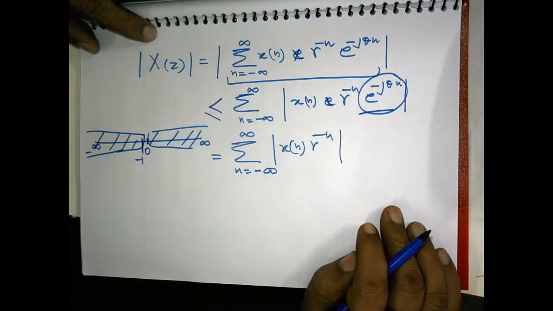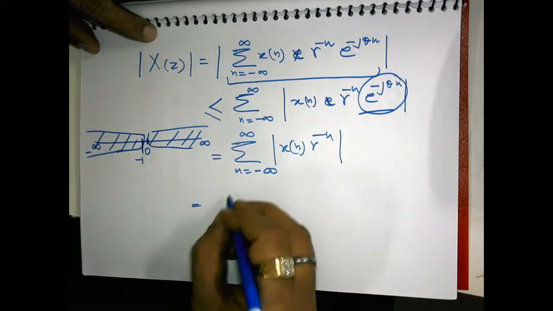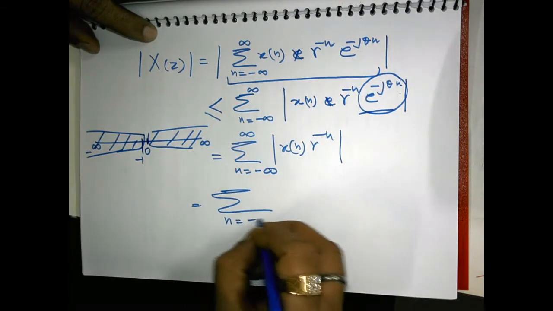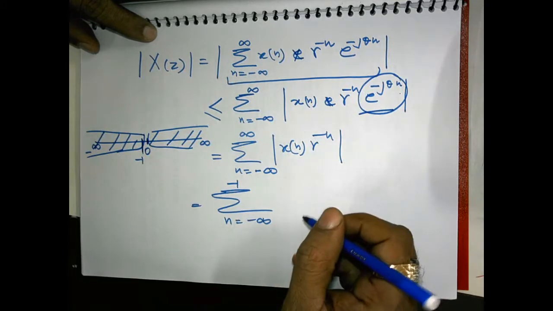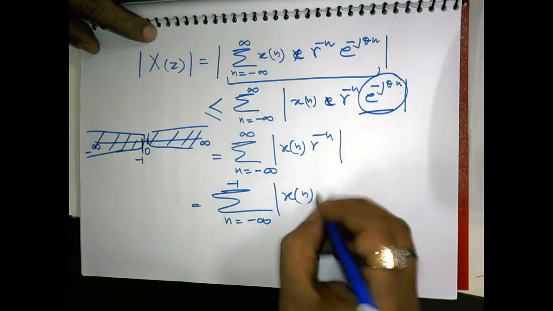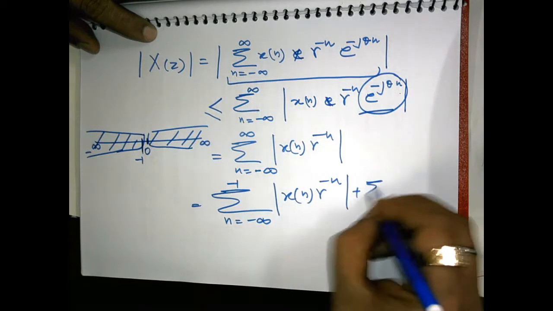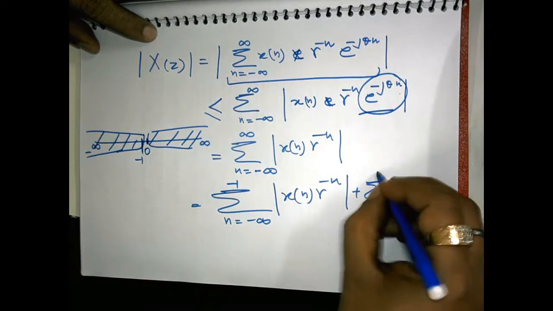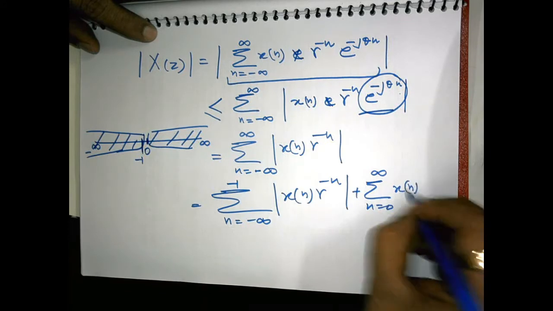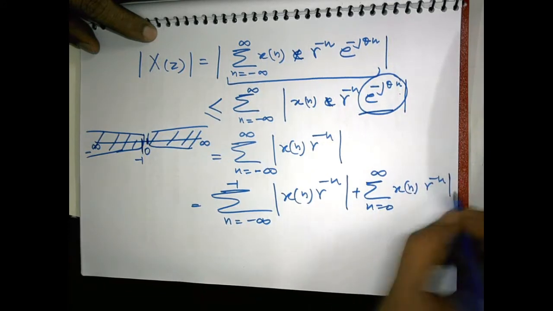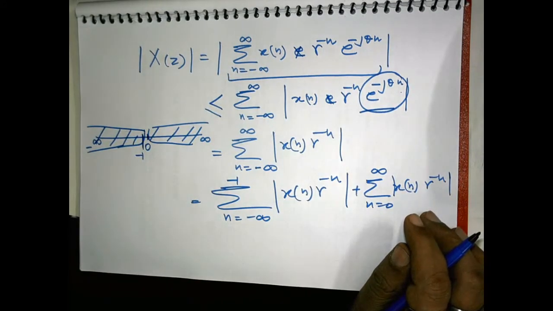So we break this summation into two parts: summation n is equal to minus infinity to minus 1 of |x[n]| r to the power minus n, plus summation n is equal to 0 to infinity of |x[n]| r to the power minus n.